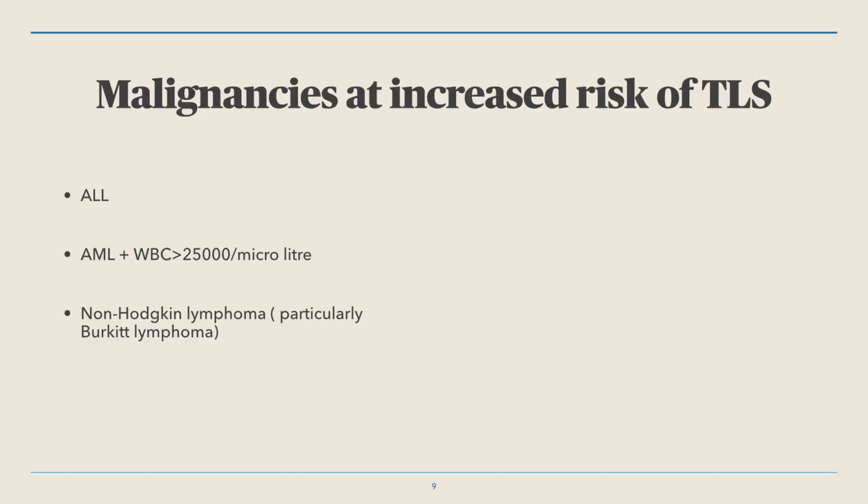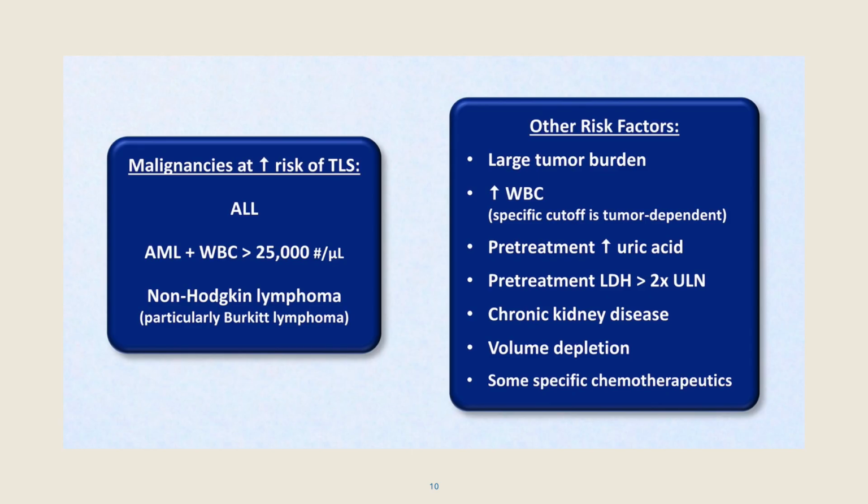Coming to the malignancies at increased risk of TLS, the first one is acute lymphoblastic leukemia. The second one is acute myeloid leukemia, in which the white cell count exceeds 25,000 per microliter. And the third one is non-Hodgkin lymphoma, particularly Burkitt lymphoma. The other risk factors are large tumor burden, increased WBC, pre-treatment uric acid elevation, pre-treatment LDH exceeding 2 times the upper limit of normal, chronic kidney disease, volume depletion, and some specific chemotherapeutics.